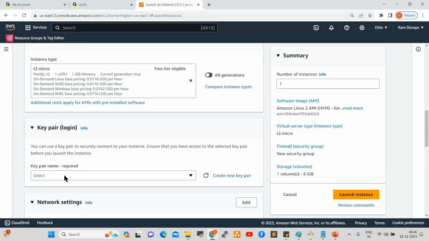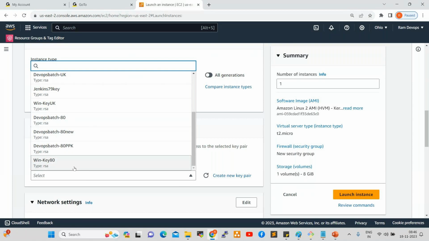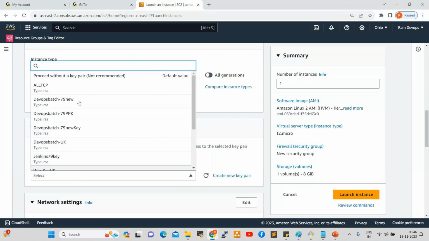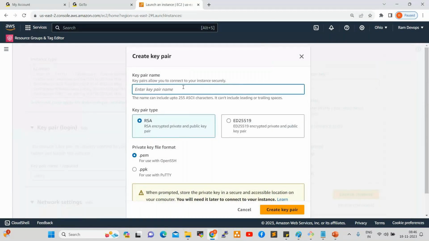So I want to create one new key pair. If you want to use existing key pairs, see here, these are all the existing key pairs, different batch key pairs. I want to create a new key pair. Click on create new key pair. For the name, I want to give DevOps batch 80 key, something like this. Okay.